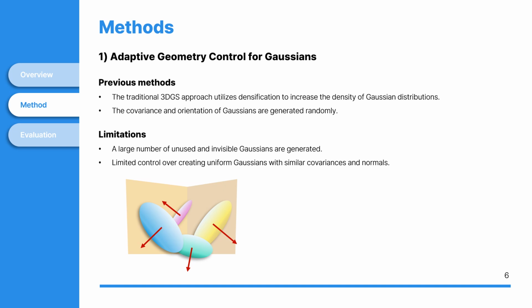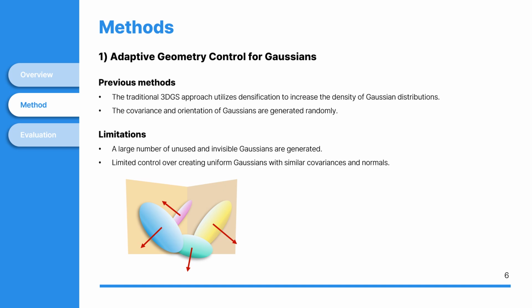In traditional 3D Gaussian splatting, a method called densification is used to increase the density of Gaussian distributions. Additionally, the covariance and normal vectors, which determine the shape of the Gaussians, are generated randomly. However, this traditional approach has the following problems.